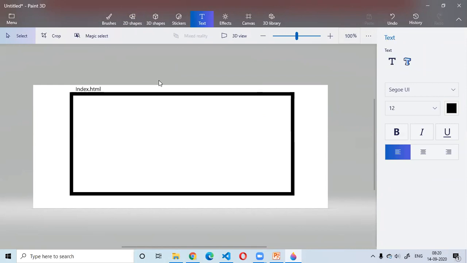Inside that, as I said, my Angular application is basically a collection of components. A component is something which controls a patch of the screen. That patch can be the whole screen itself.